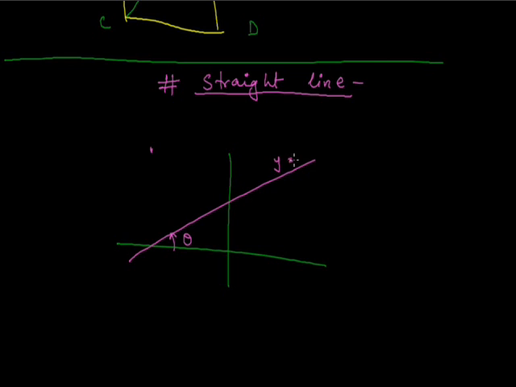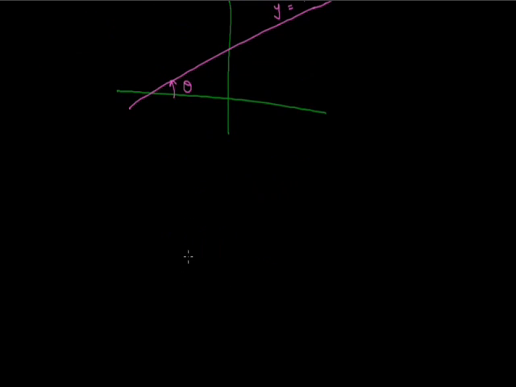Suppose this is the line y equals mx plus c. So what is the slope? Slope is the tangent of the angle made by the line with the positive direction of the x-axis in the anticlockwise sense. It is denoted by m and it is given as tan theta.